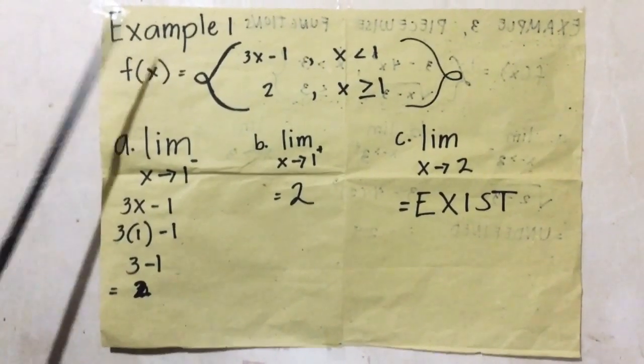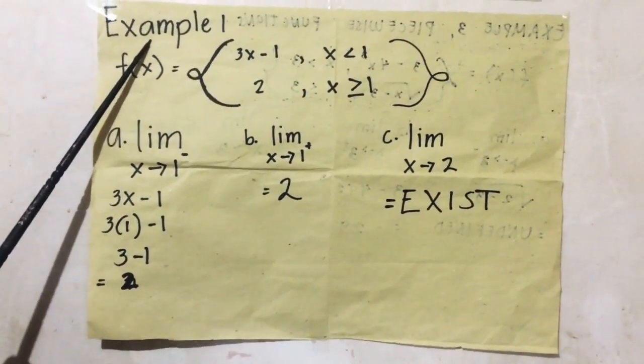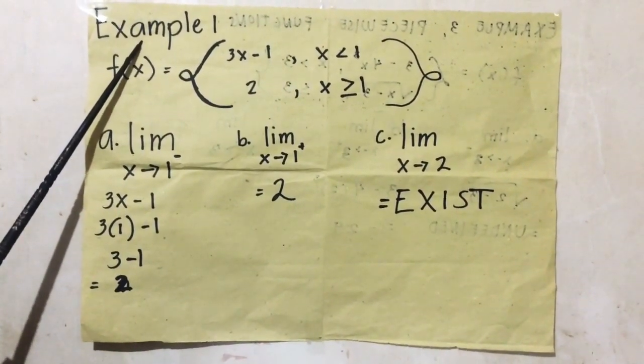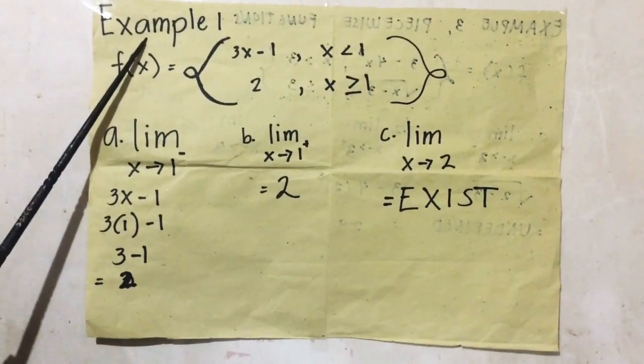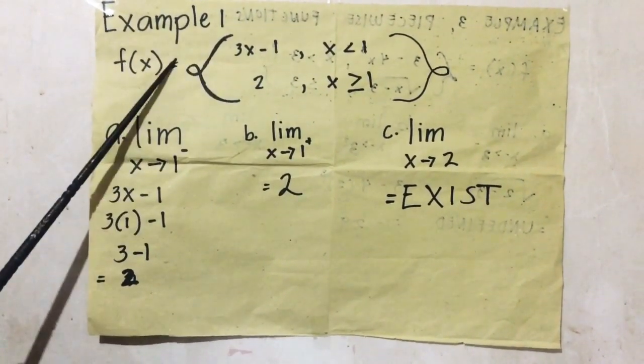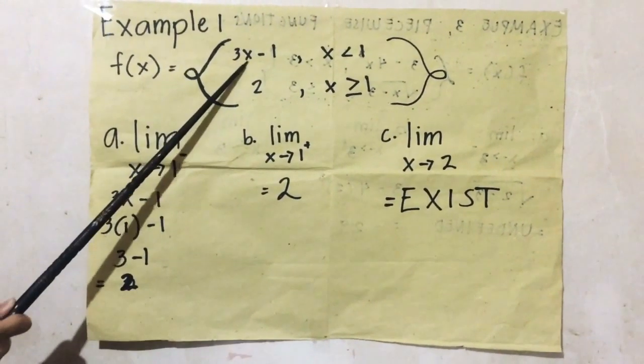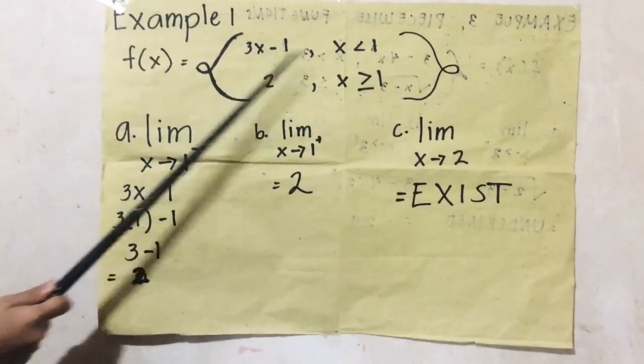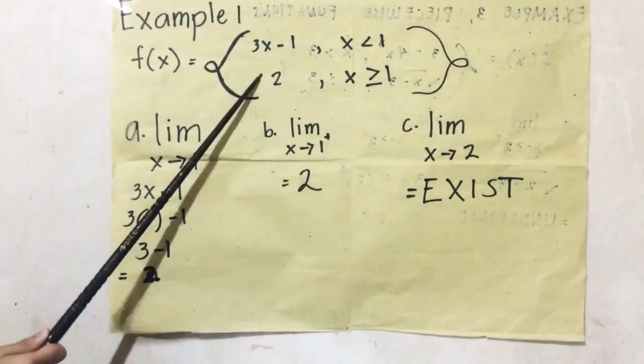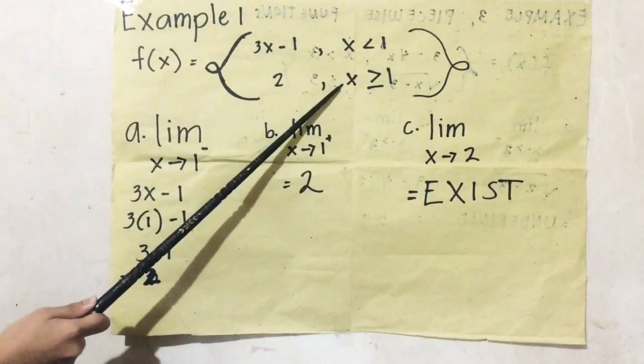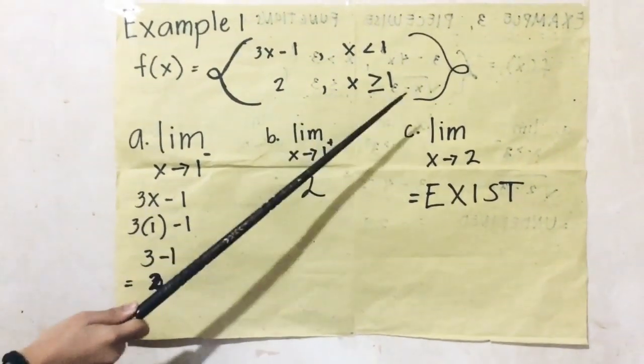The first example is an exist. It is a piecewise function. The given problem is f of x equals 3x minus 1 if x is less than 1, and 2 if x is greater than or equal to 1.